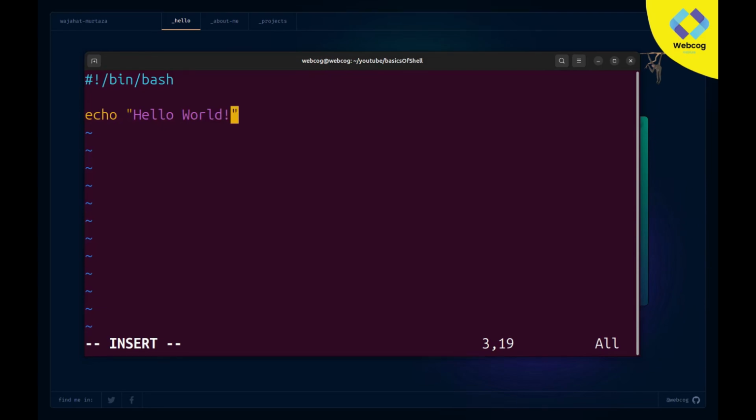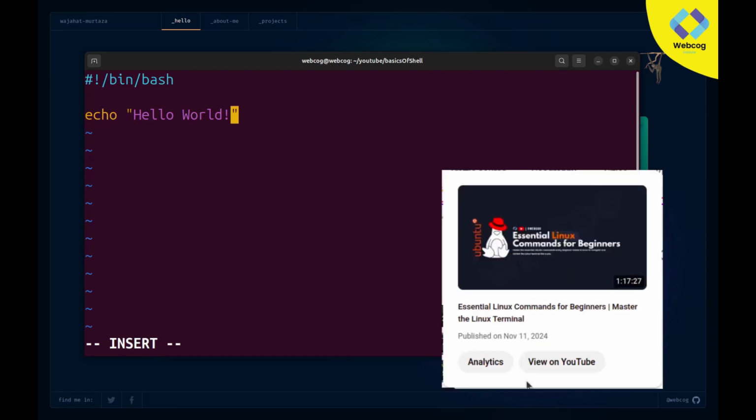As I said, make sure you know the basic commands of Ubuntu and Linux. If you don't know the basic commands of Linux, I'll mention a video here, which you can see on screen. I already made a video on basic commands of Ubuntu. You can watch this video, and after watching it, you will understand the basic commands. I recommend that if you don't know the basic commands of Ubuntu, make sure to check out this video. I'll give the link in the info button. You can also check it out from here.